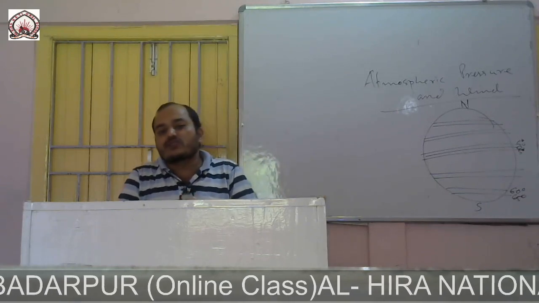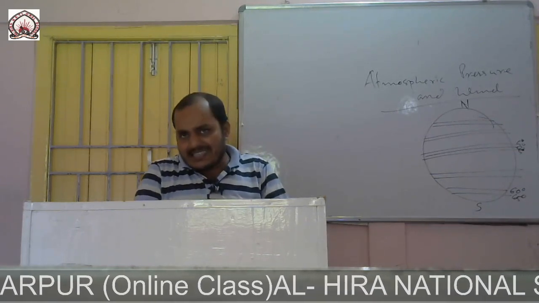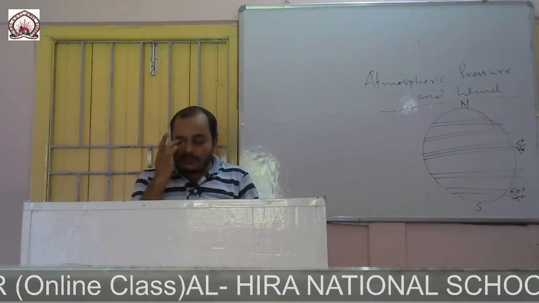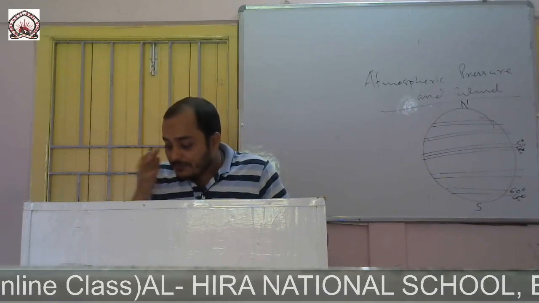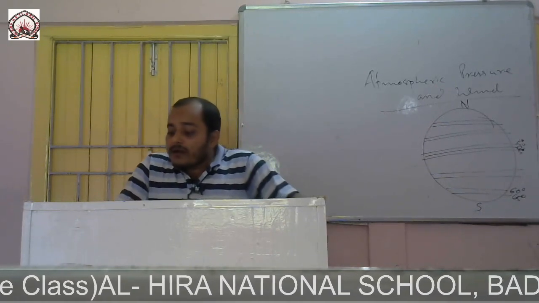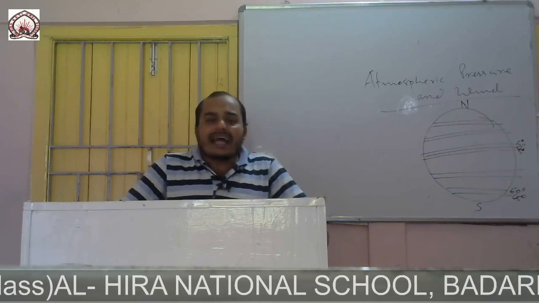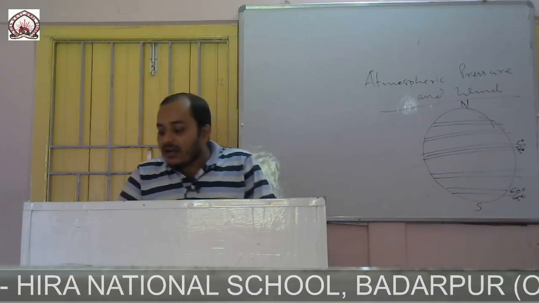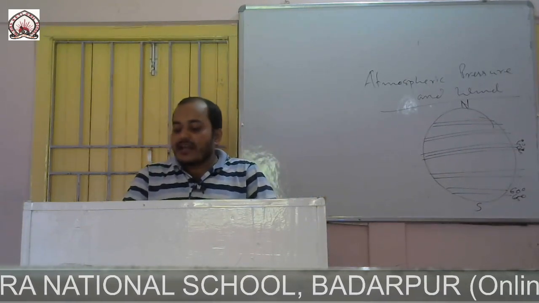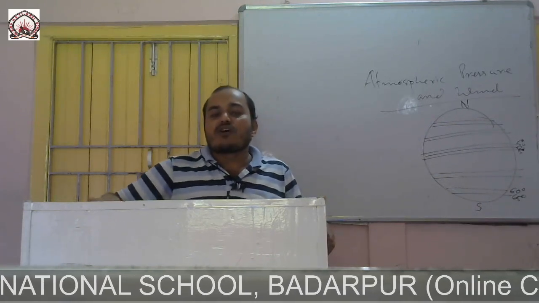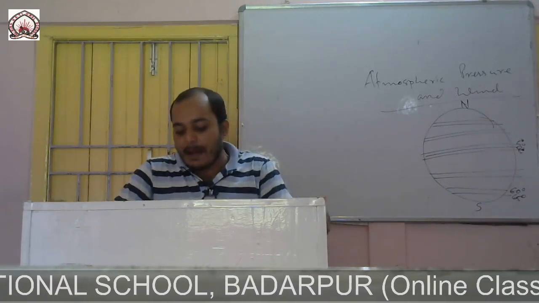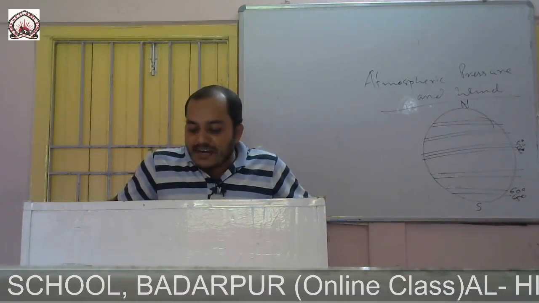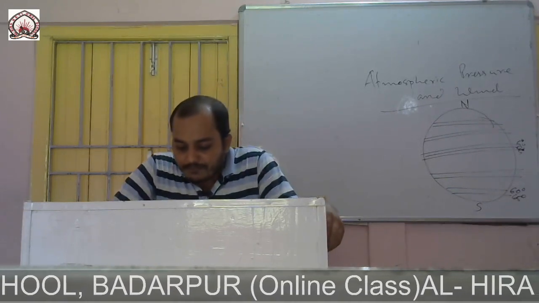So what is Coriolis force? Coriolis force is a force generated because of the rotation of the earth. The subpolar region deflects air towards the subtropical region, and low pressure is formed in this subpolar region, and as a result the subpolar low pressure belt is formed.